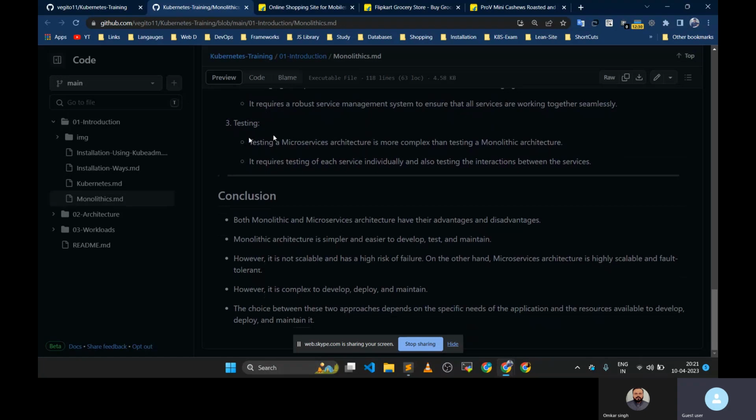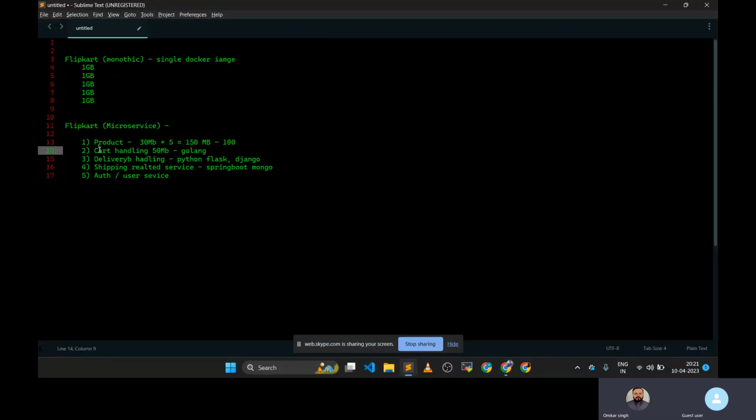And the third thing is testing. In case of monolithic, because our application is a single thing, we can test only a single application. There is no dependency. But in the case here, we have dependency because there are different microservices, and they are dependent. There will be some small dependencies, like this cart service will call the auth or user service to get the address of that particular user for shipping.